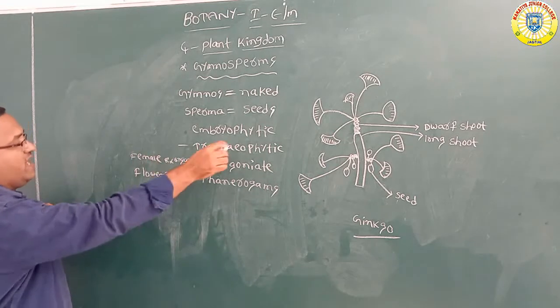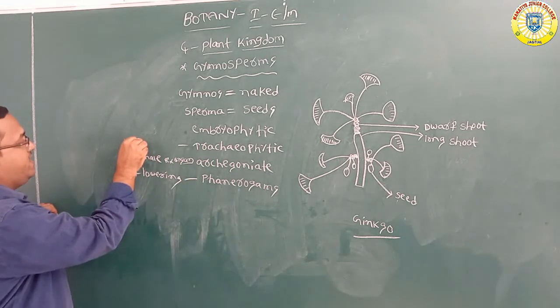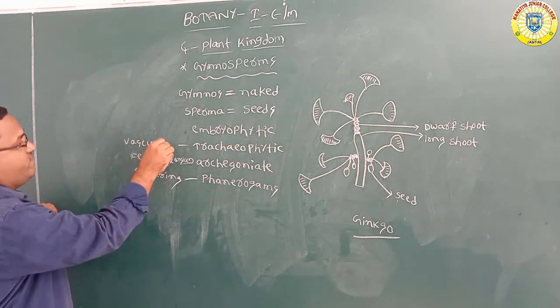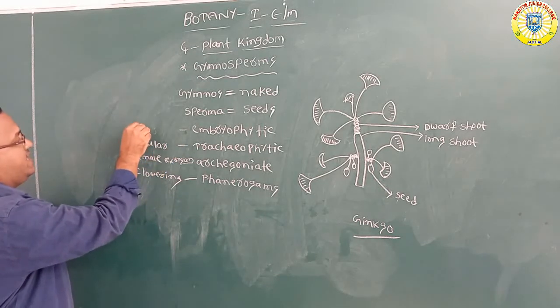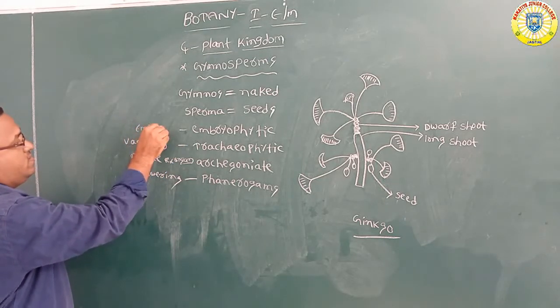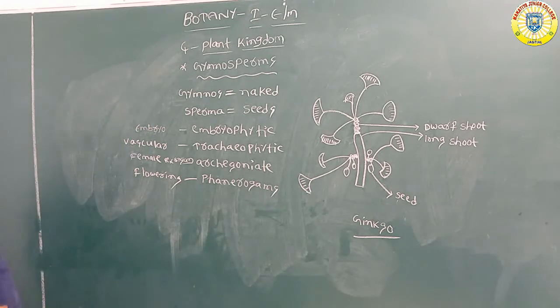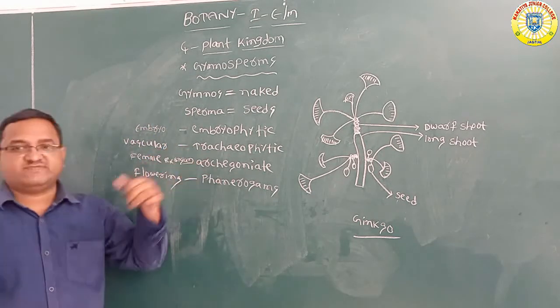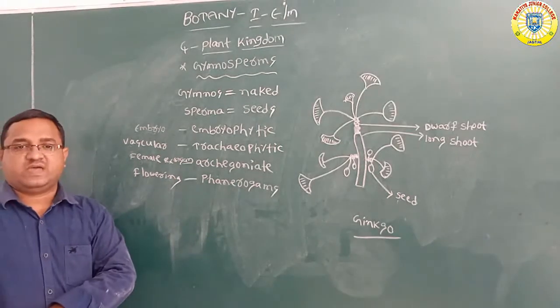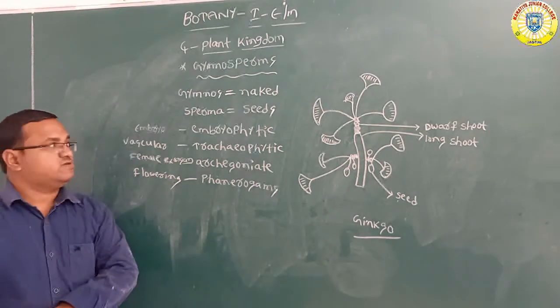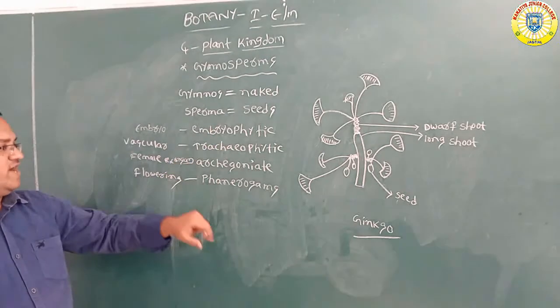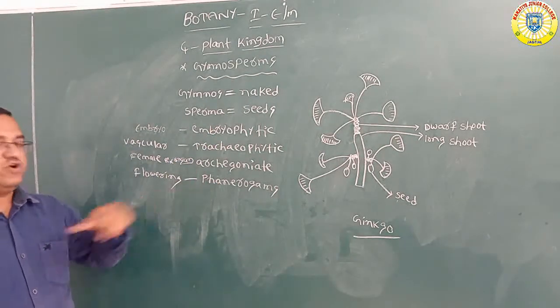Tracheophytic means they contain vascular bundle, xylem and phloem. Embryophytic means they contain embryo. So these are some of the specific characters we can see in these gymnosperms: embryophytic, tracheophytic, archegoniate, phanerogams.